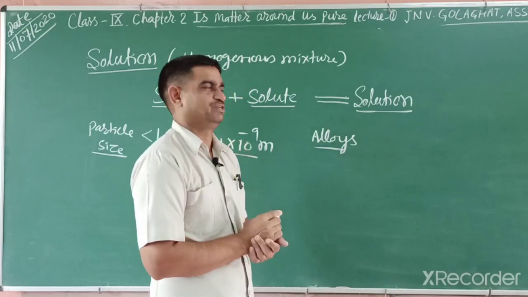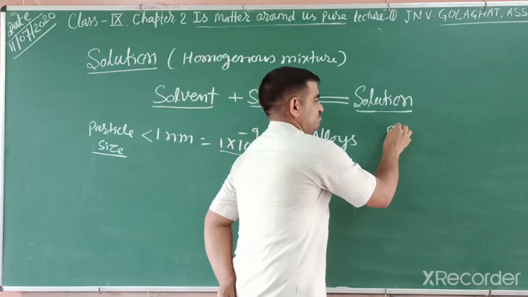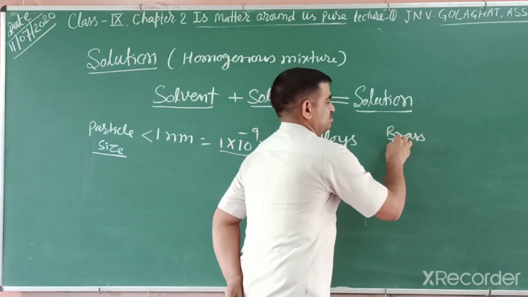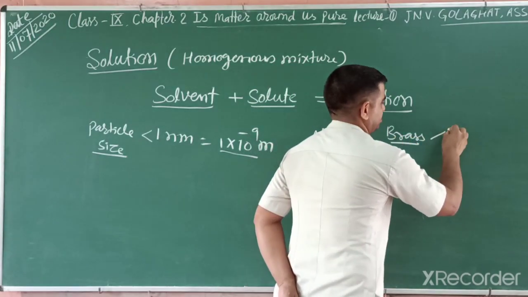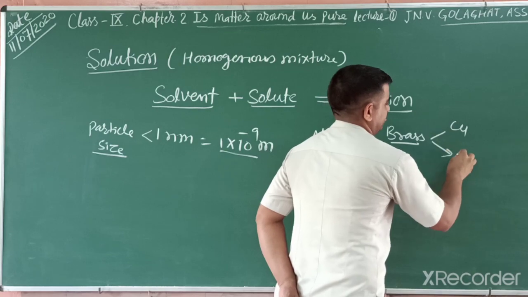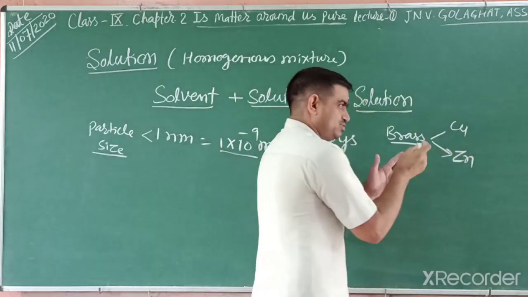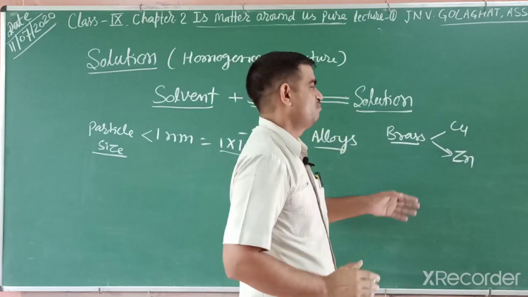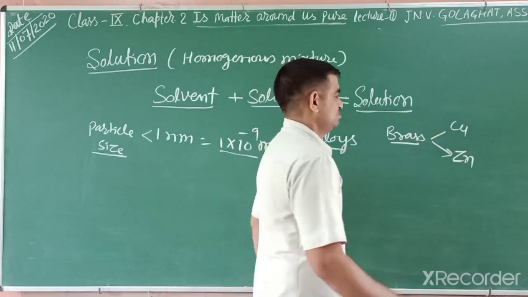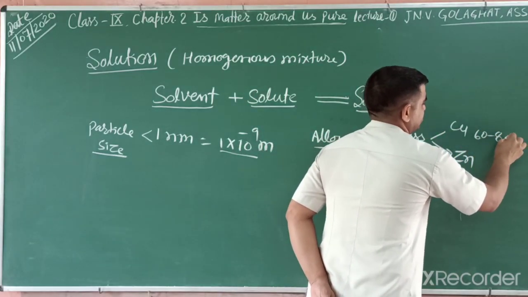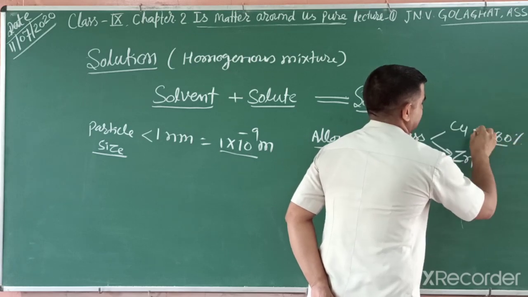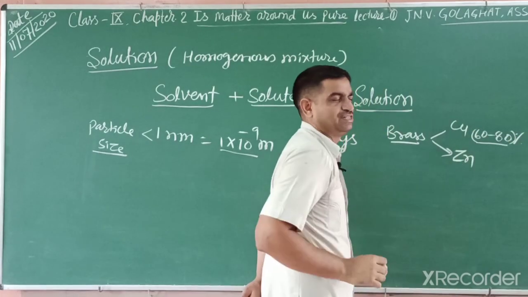That is a homogeneous mixture. Brass is one example. In brass, the composition is copper and the other element is zinc. They mix with equal distribution, copper and zinc. The copper percentage is 60 to 80%. That is a variable percent, 60 to 80, approximately 70%.